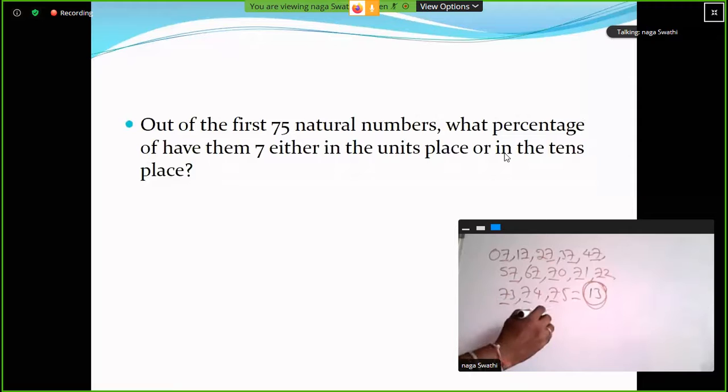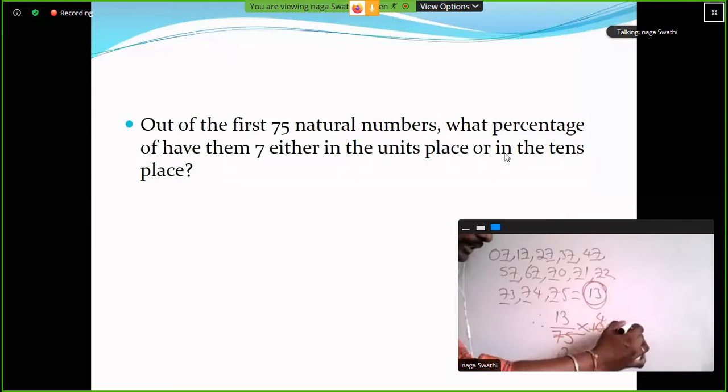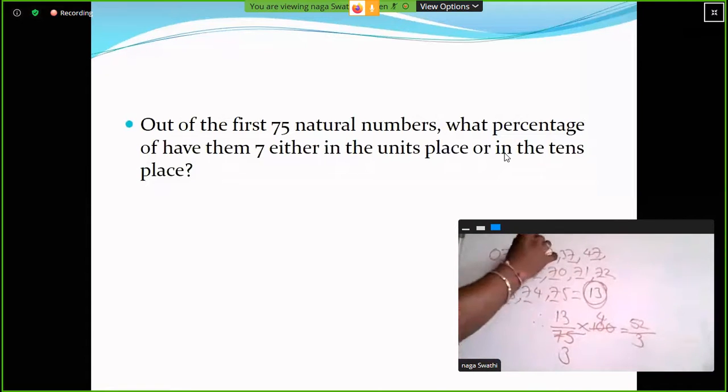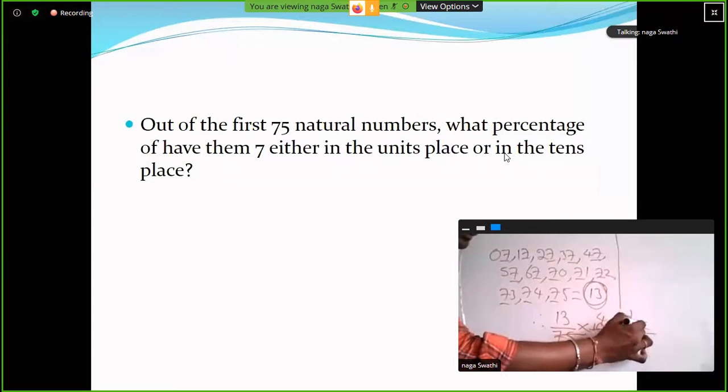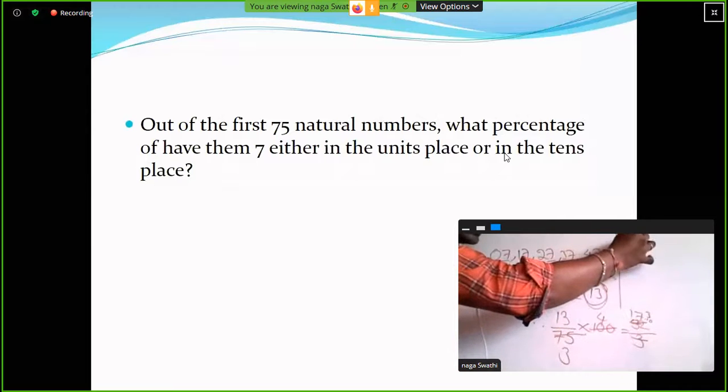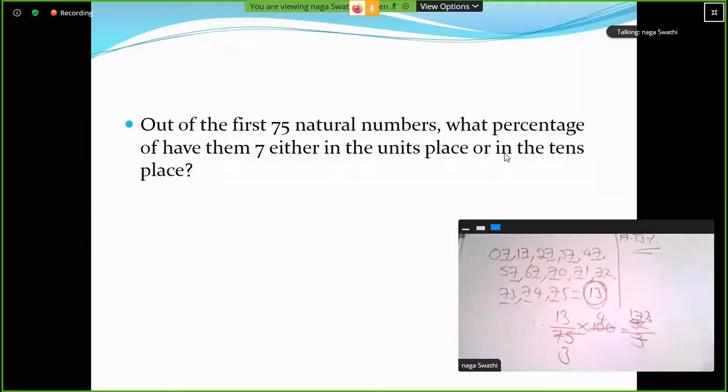So the percentage is 13 divided by 75, out of 75 natural numbers, and we are finding the percentage. 25 threes are 75, so it is 52 divided by 3. 52 divided by 3 is 17.33 percentage. Answer: 17.33 percentage. This is an important one.